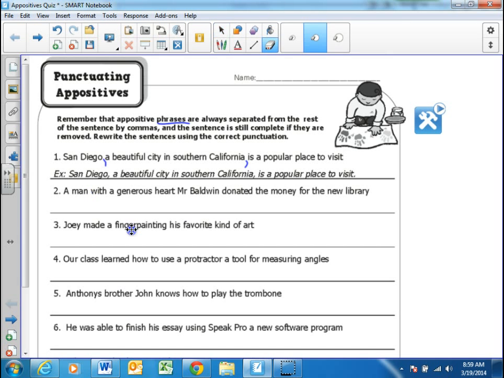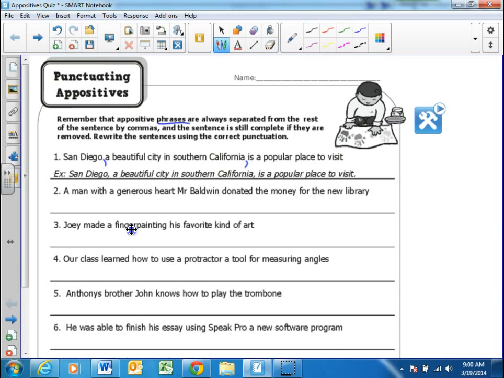Anyone else want to give it a shot? Go ahead. Which part? So you want me to block out just with a generous heart? So a man, comma, with a generous heart, comma, Mr. Baldwin donated the money for the new library. What do you guys think about that? Let's read that sentence again. Let's read it a little slower and listen for the pauses. A man with a generous heart, Mr. Baldwin donated the money for the new library. It still doesn't quite sound right, does it? So I would still say that's probably not right.